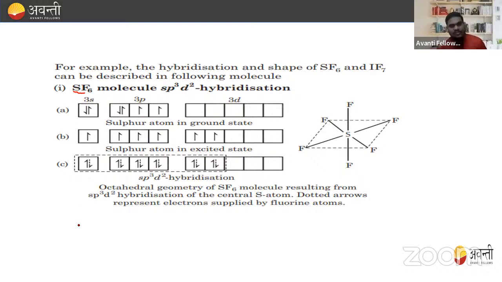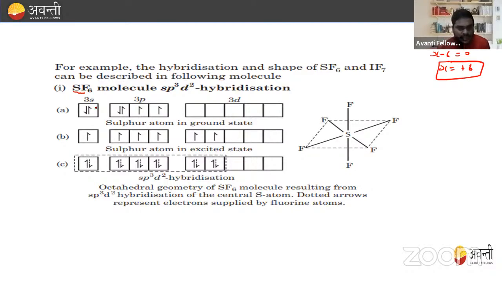Now, we know that SF6 has an oxidation state of S. In SF6, the oxidation state of S is x minus 6 is equal to 0, or we say x is equal to 6, right? So sulfur has a +6 oxidation state. So excite the electron from the lower energy level to the higher energy level such that the number of unpaired electrons must be equal to the oxidation state and not more than this.